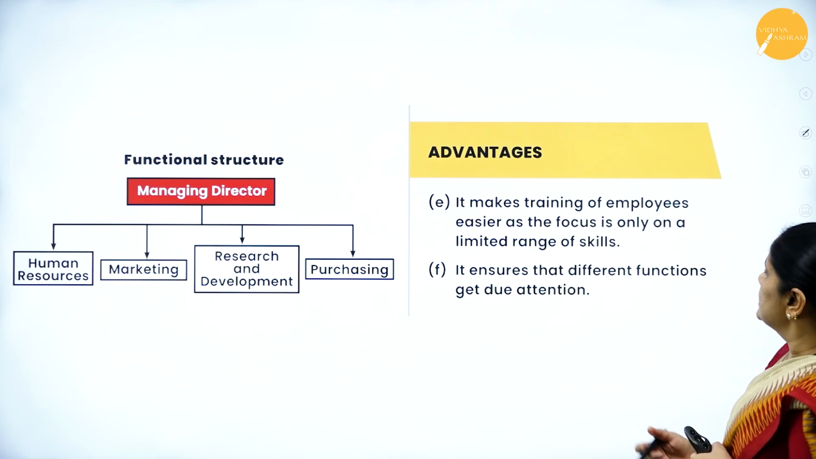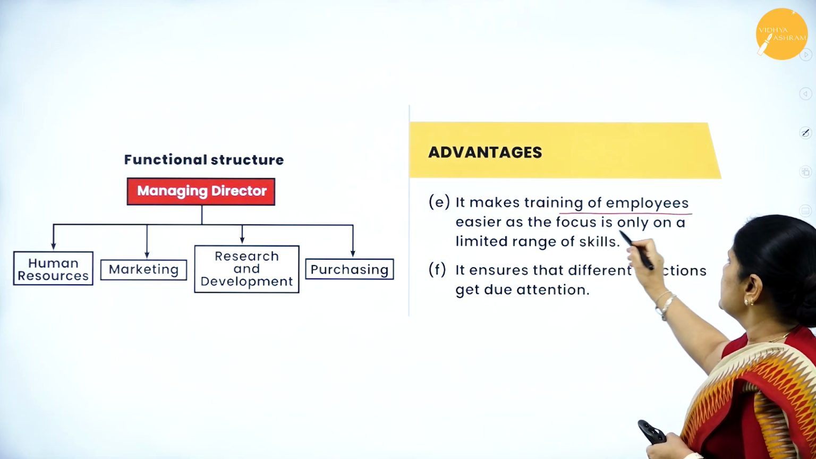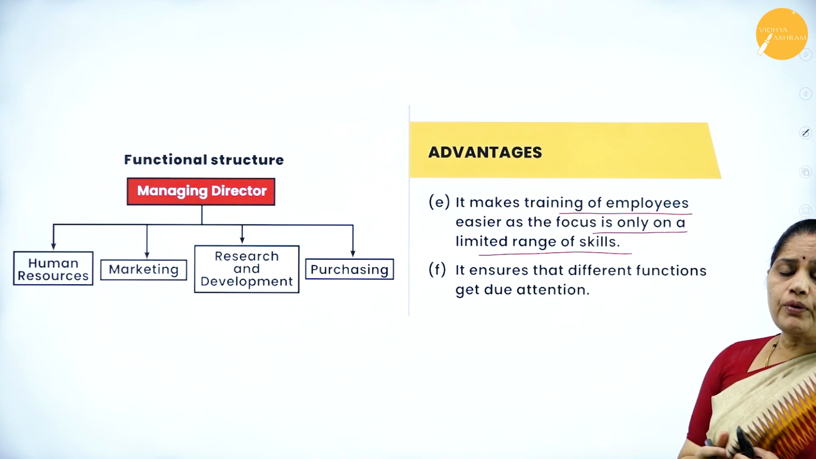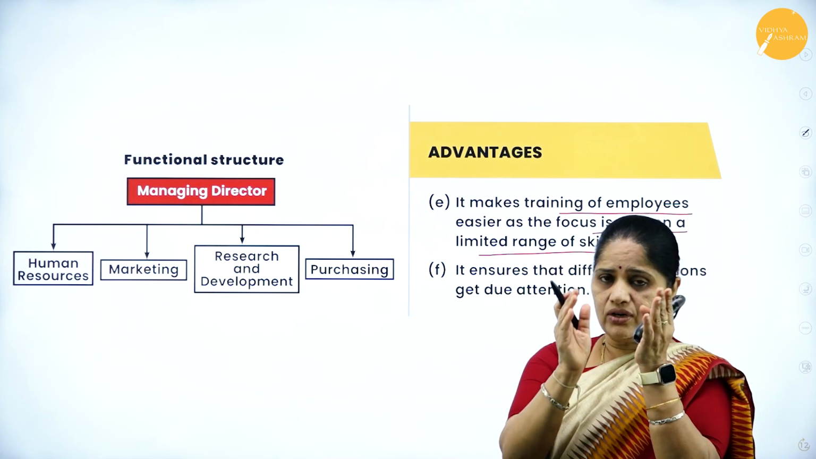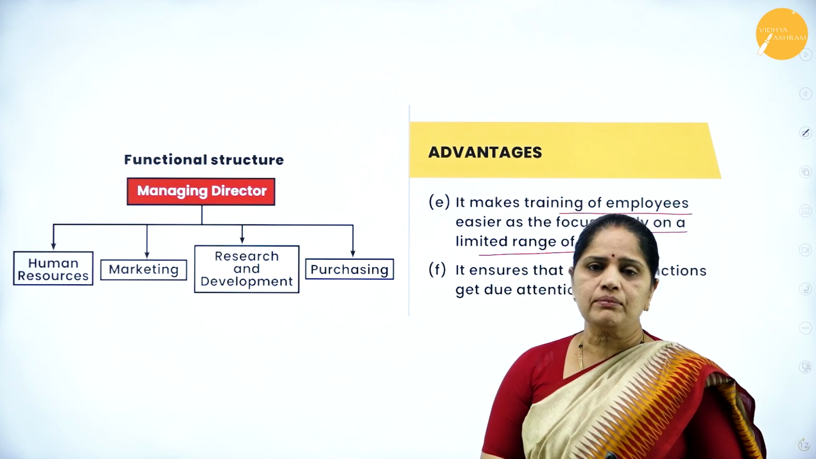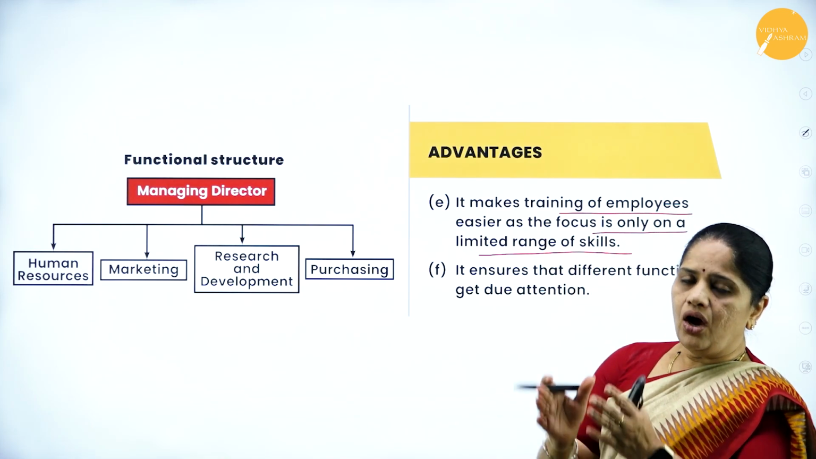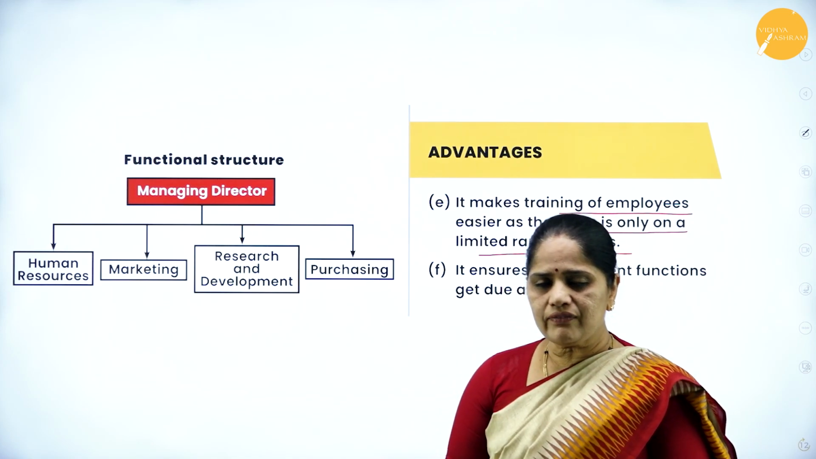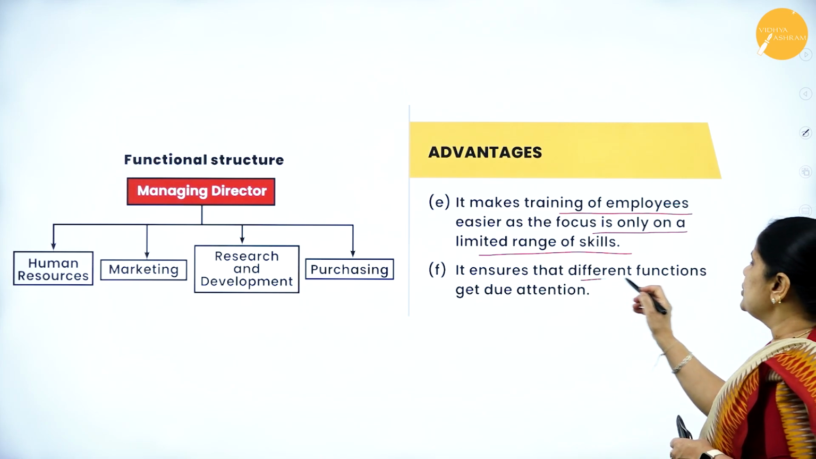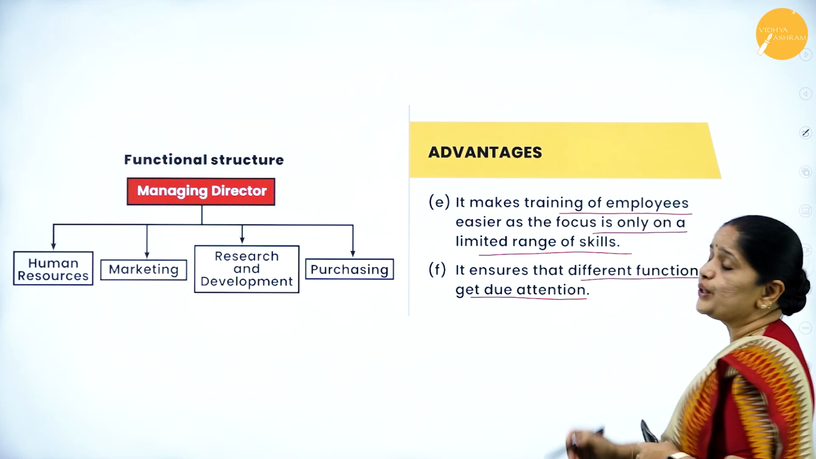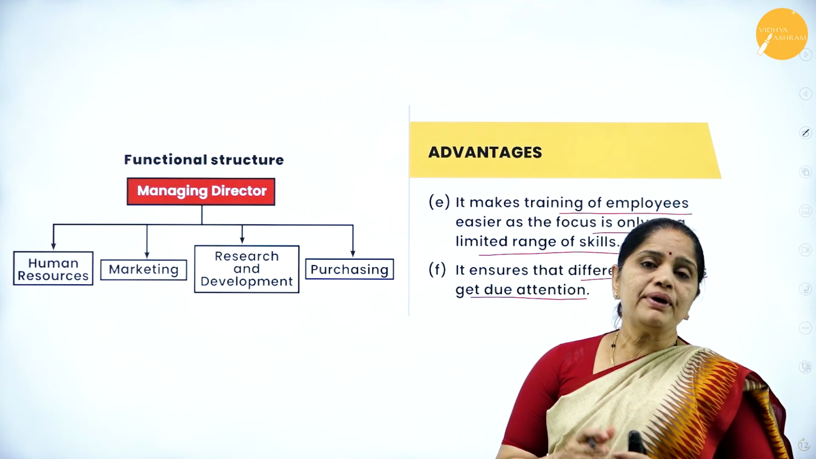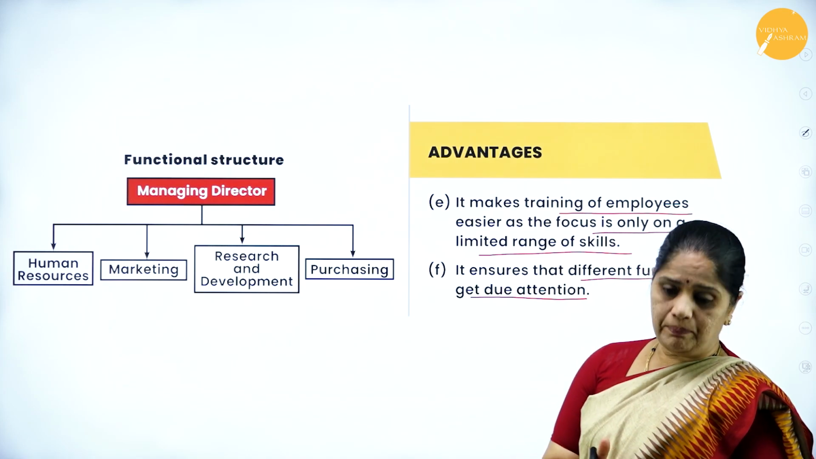The next advantage is it makes training of employees easier as the focus is only on a limited range of skills. So you can give proper training to these people because they will be in only limited skills. If it is HR, all skills relating to HR can be given. If it is marketing, all skills relating to marketing will be given. Then it ensures that different functions get due attention. So each function of the organization is properly looked after by efficient people.